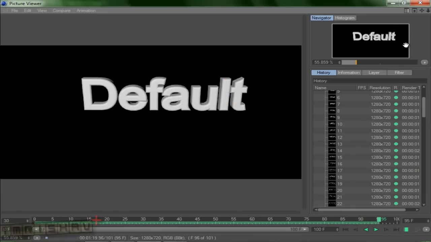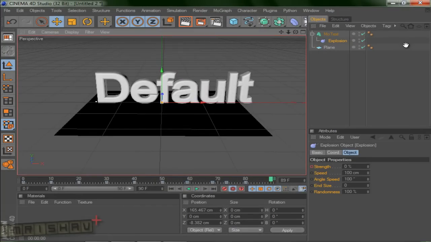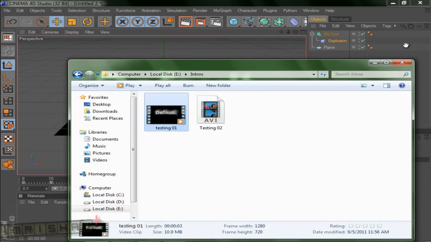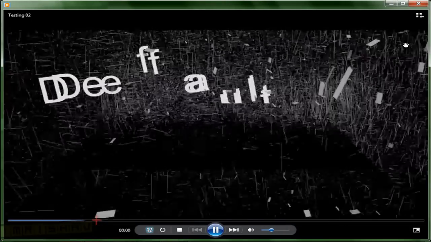So we are at the end, where the render is completed. Now we're going to check out how it works. So here is the testing 2 file, and this is our effect.